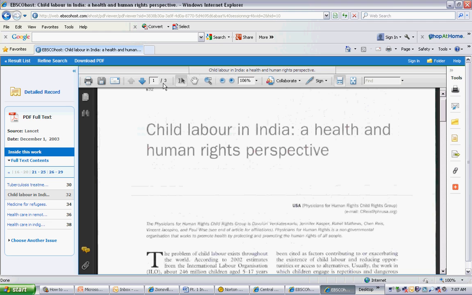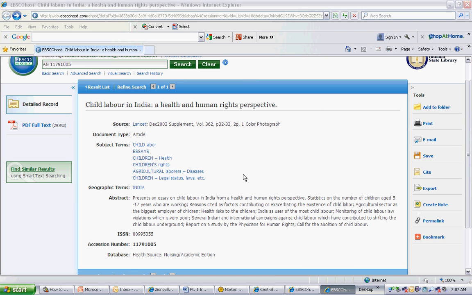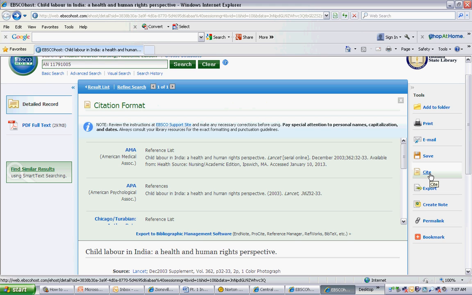Now some students get frustrated with Inspire, 1, because you need to be patient for it to load at times, and 2, because sometimes you have to click on multiple potential articles before you find one that actually works for you. But here is what's amazing about Inspire that I think most kids like. On the side, when you're in your abstract, it says Cite over to the right-hand side of the page. When I click on that, it brings up the citations for me of how to put this in my works cited.